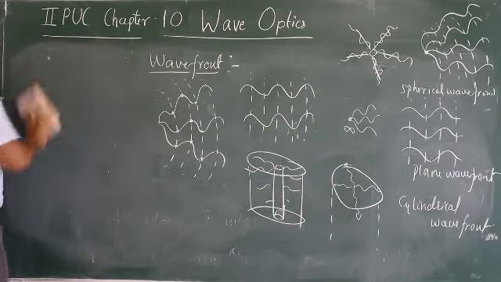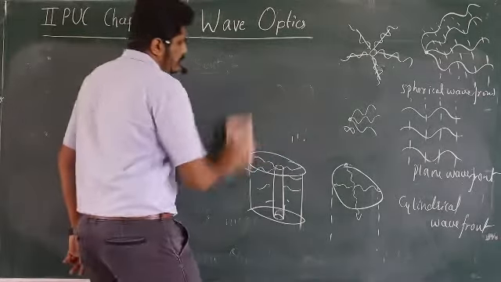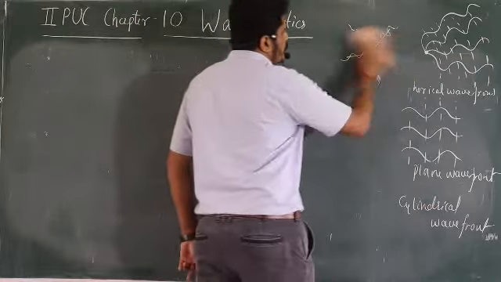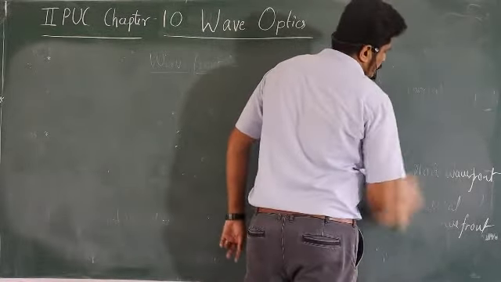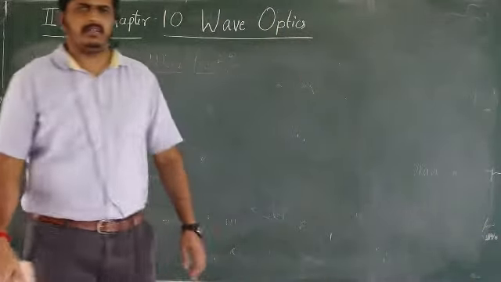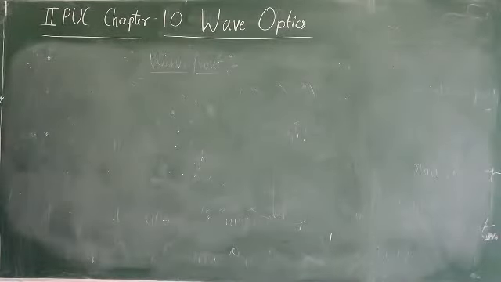So we'll show that in a neat diagram now. Okay, basics I think you understood here. What is the basic regarding what is phase, what is a wave, what is the phase difference, what is wavefront. Wavefront means it's a surface joining all the particles which are in the same phase. Correct? So let us go for wavefront explanation now. So all the types of wavefronts I will show you right now. Okay. So first let me go for spherical wavefront.